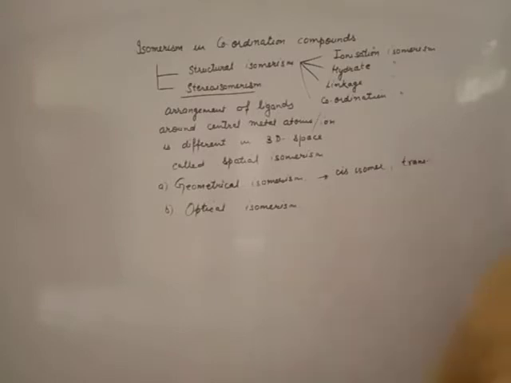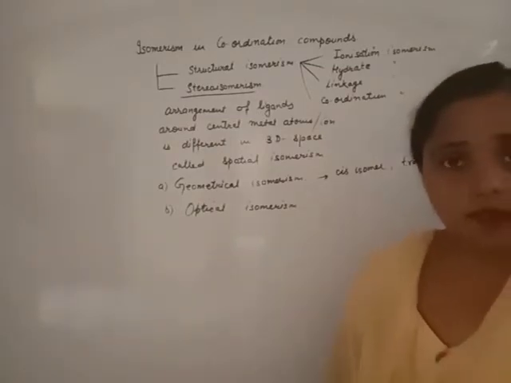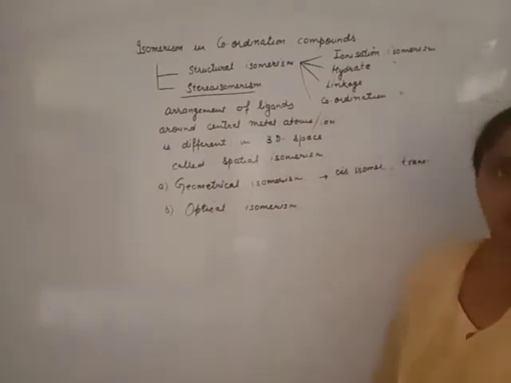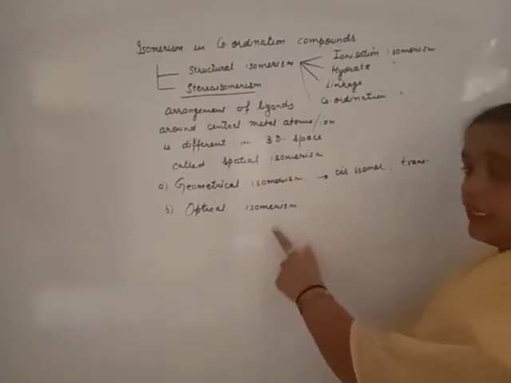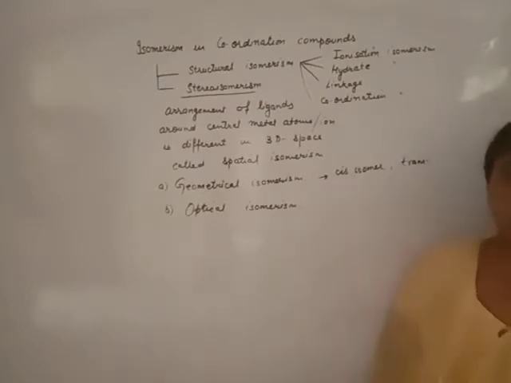Here a double bond is not needed, only a central metal atom is required, but the isomers remain cis isomer and trans isomer. And optical isomers means those compounds which have a mirror image. The compound which forms a mirror image is optically active, or the compound whose image in the mirror is exactly the same is known as optically inactive.